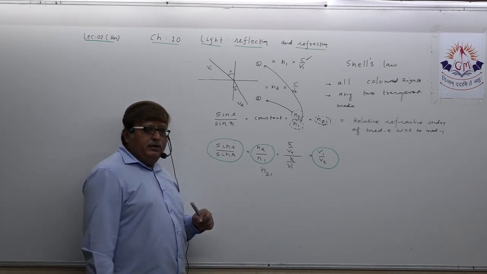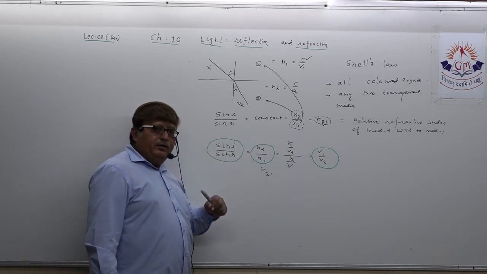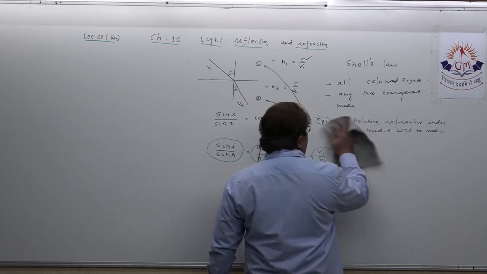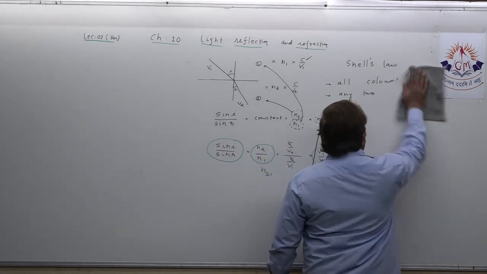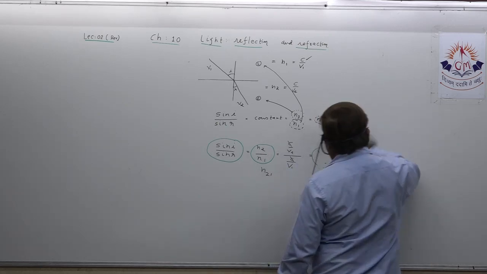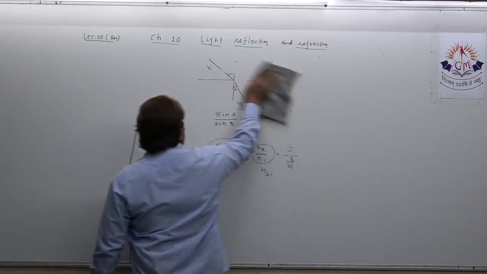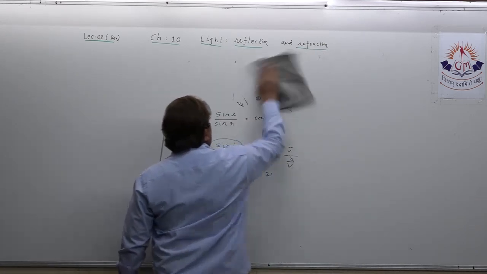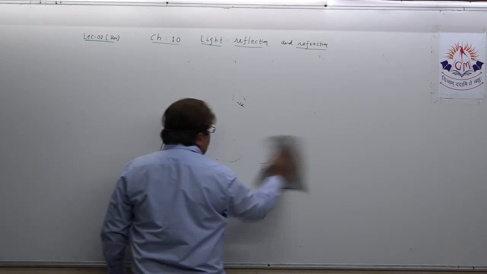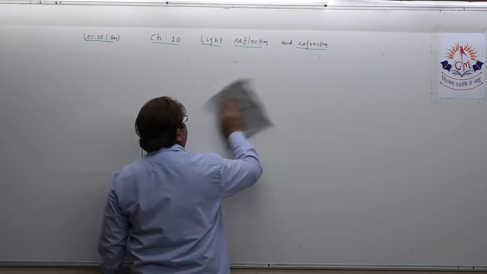Before we start the solution of numericals, I will write it again for you. Okay? So, dear student, after understanding all this, we want to solve some numericals based on refractive index. In the regular course of our lecture, I have solved one or two numericals for you.